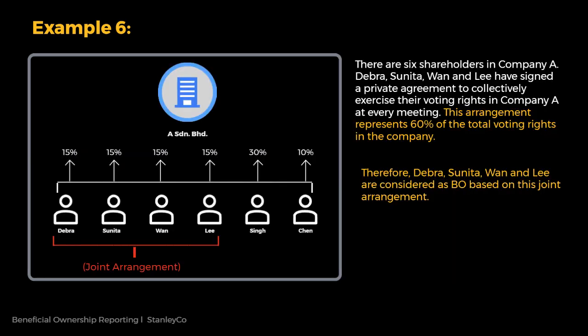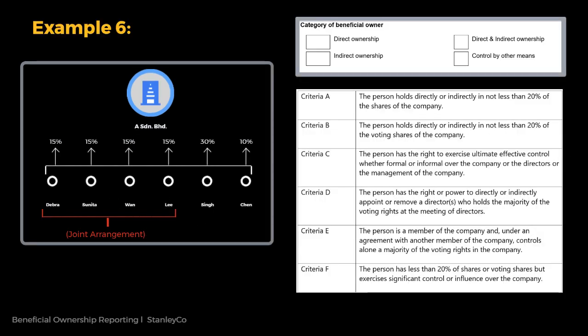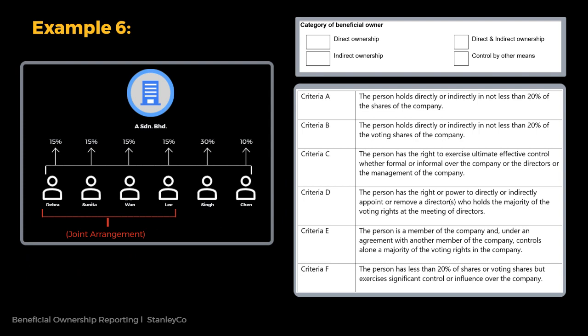Example 6. There are 6 shareholders in Company A. Deborah, Sunita, Juan and Lee have signed a private agreement to collectively exercise their voting rights in Company A at every meeting. This arrangement represents 60% of the total voting rights in the company. Therefore, Deborah, Sunita, Juan and Lee are considered as BO based on this joint arrangement. When confirming their respective beneficial ownership of a company, they must declare that the control is by other means, and that they have met criteria E.